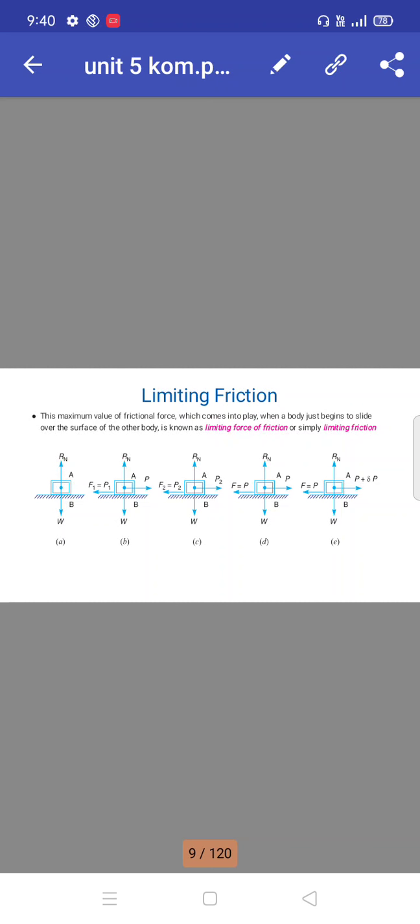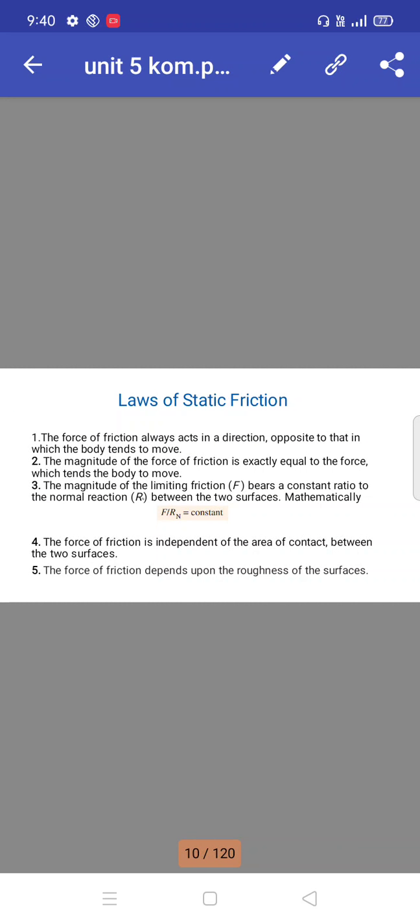Limiting friction. The maximum value of friction force which comes into play when a body just begins to slide over the surface of the other body is known as limiting force of friction or simply limiting friction. Laws of static friction. The force of friction always acts in the opposite direction to which the body tends to move.